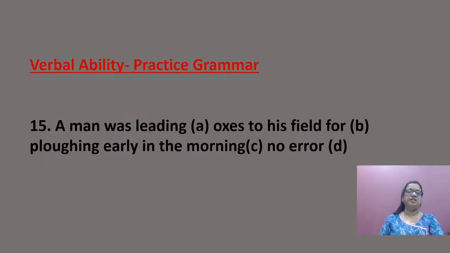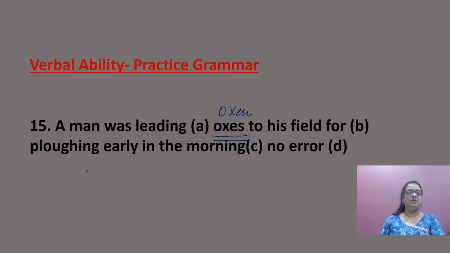Question number 15. A man was leading oxes to his field for ploughing early in the morning. I hope you can find the error here. A man was leading oxes. No, it is oxen.